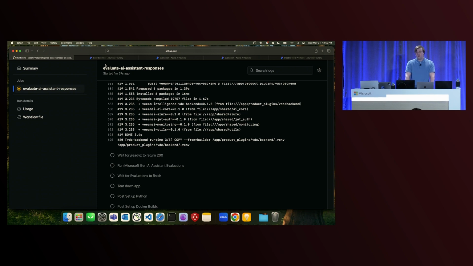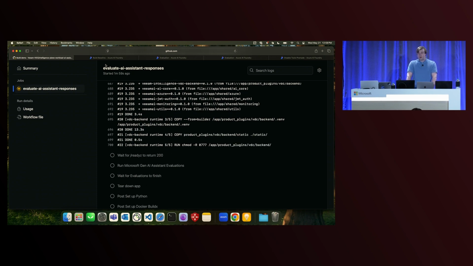Going out and opening up a customer support ticket or digging through a bunch of documentation may cost time that you don't have. So you might turn to Veeam Intelligence to get an immediate answer. Now, if Veeam Intelligence gives you a response that sends you in the wrong direction, you have a hard time understanding, or is just flat out wrong, it will have failed you in that situation, and that's just unacceptable.